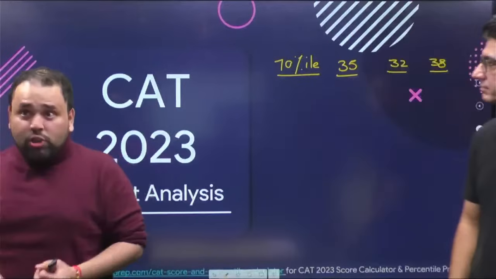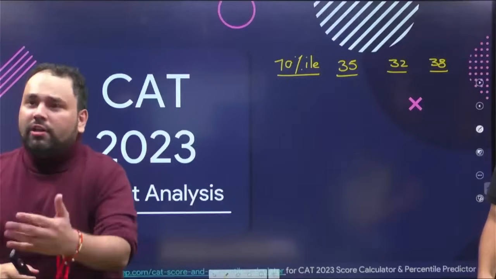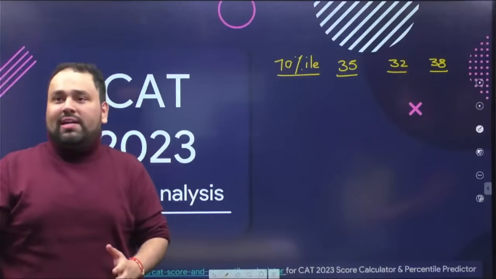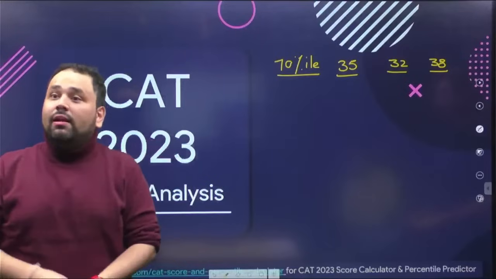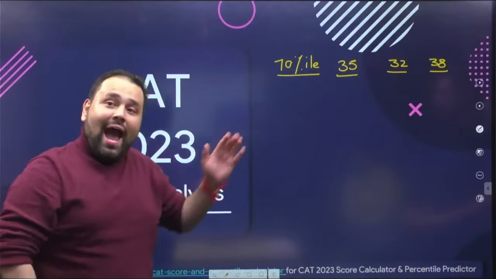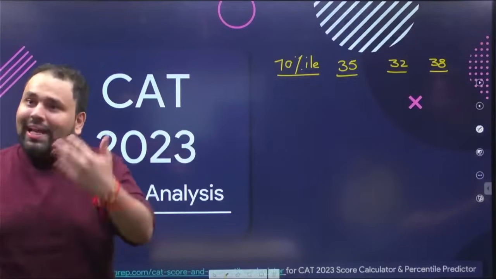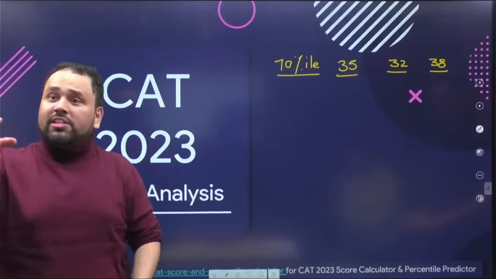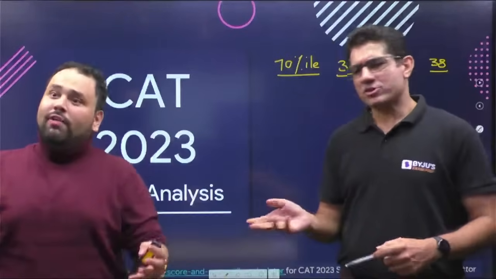Slot 2 got the advantage of normalization because it was most difficult, 32 marks at 70 percentile. Slot 3 got a disadvantage of normalization because it was comparatively easier, with a score of 38 at 70 percentile. This is what normalization actually means across slots. Now imagine this same thing happening between sections as well and then across slots. So that's how normalization actually operates. You don't need to understand what the formula is and all. If you are interested, it is on the IIM CAT website, what normalization is, like the JEE normalization.